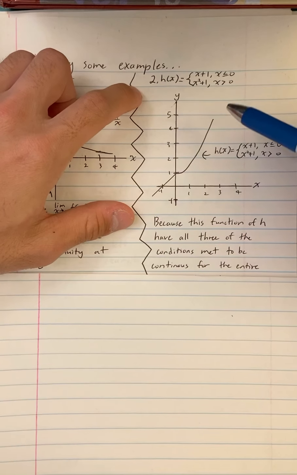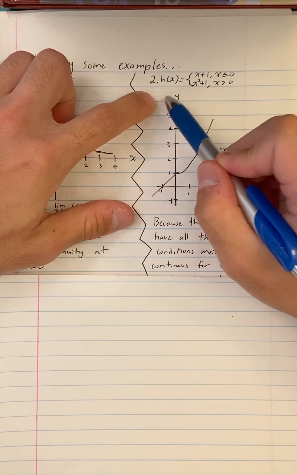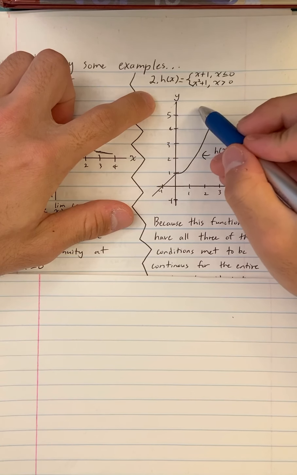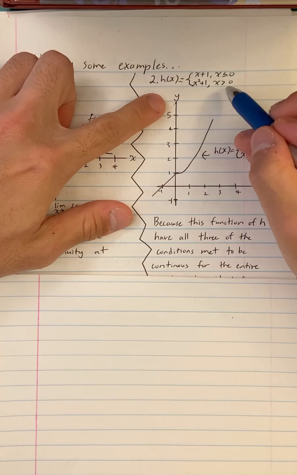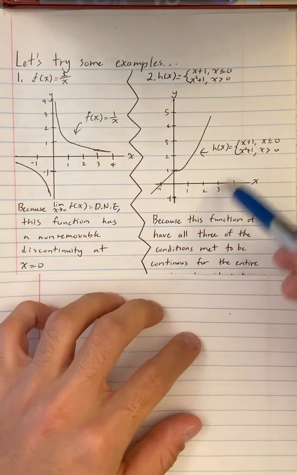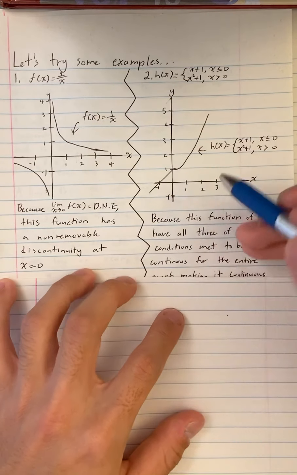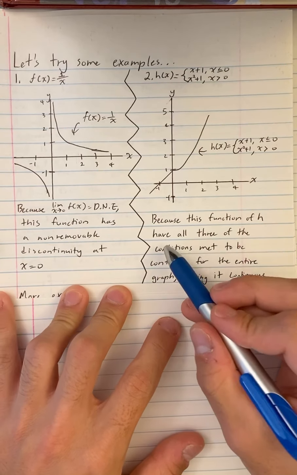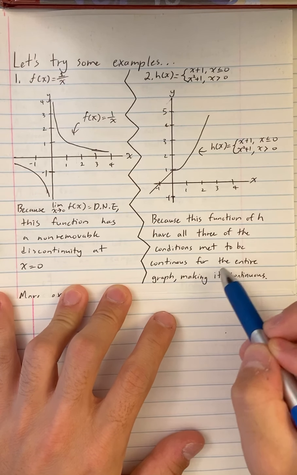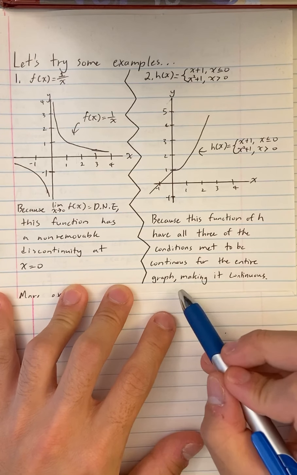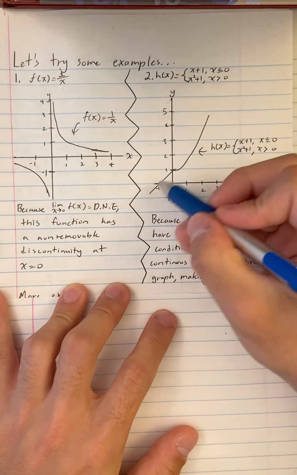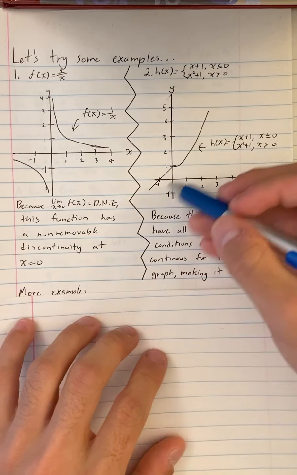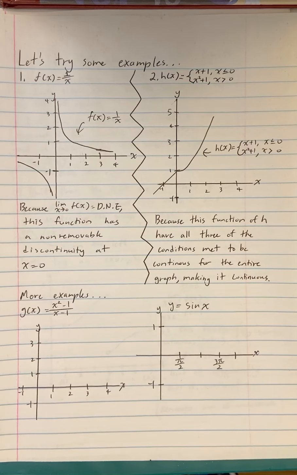If you go to the second example, we have h of x equals x plus 1 when x is less than or equal to 0, and x squared plus 1 when x is more than 0. And I graphed that over here already. And as you can see, because this function h has all the three conditions met to be continuous, this graph here is continuous for the entire graph because there are no hops, jumps, or holes in this graph at all.